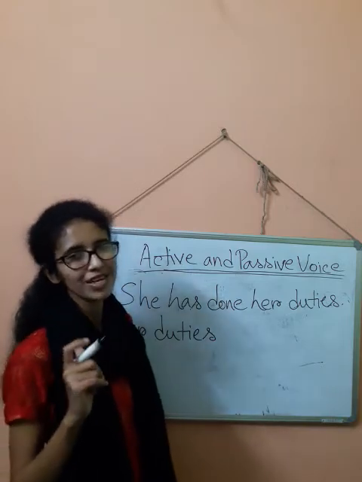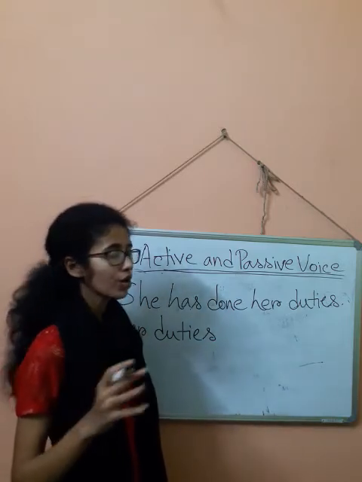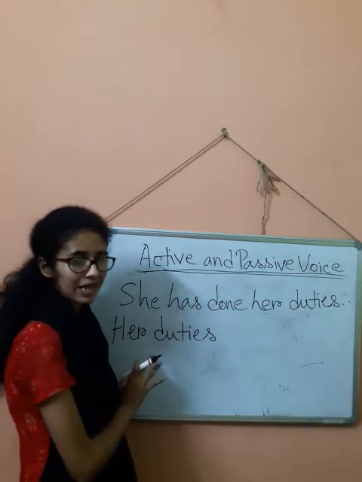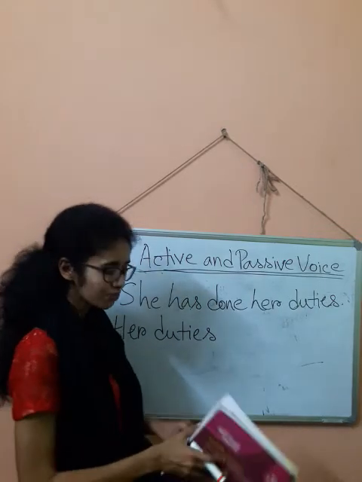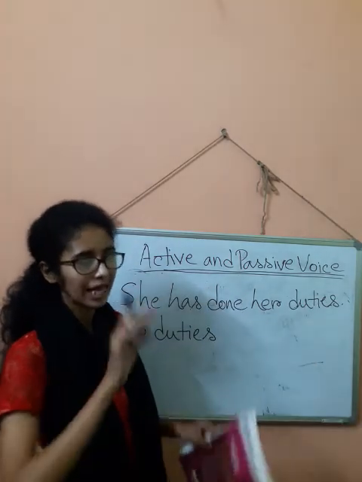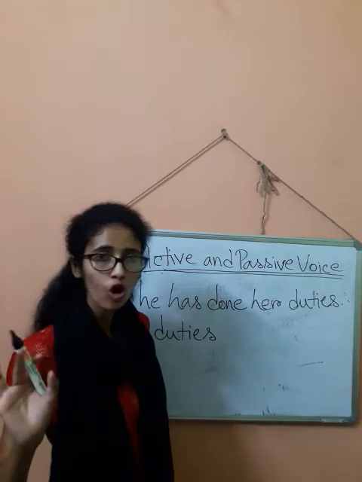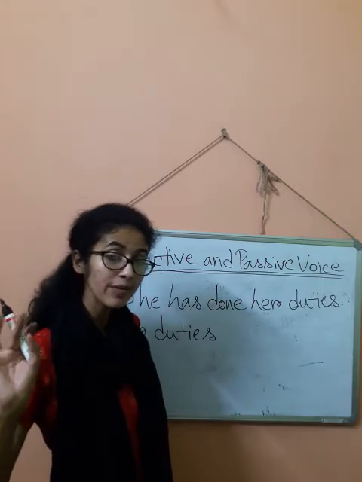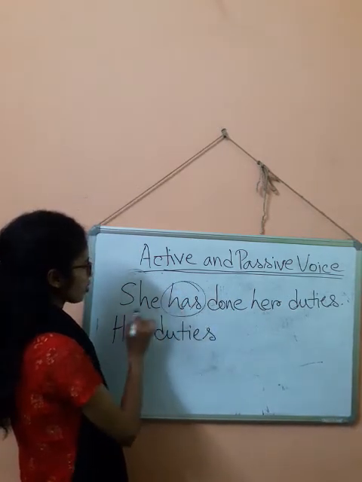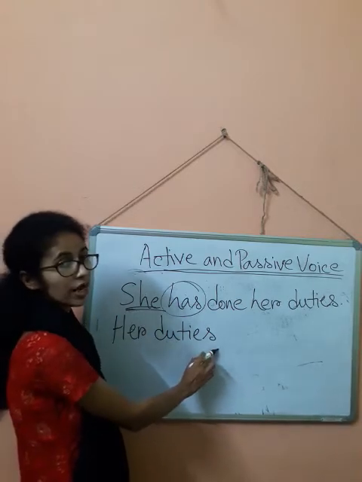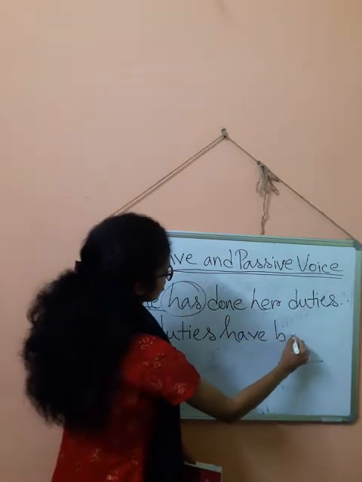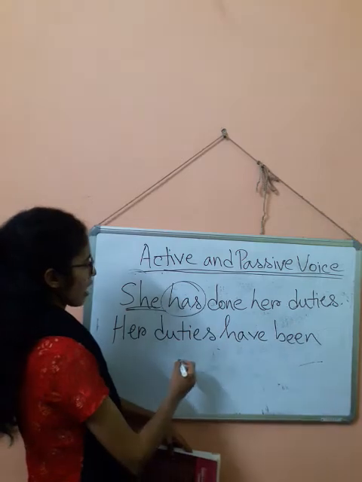I'm getting confused now. Present perfect tense. We will, obviously, the active voice object will be the passive subject here. After that we will do, as you can see in your book also, has or have been. Has been or have been. B-E-I-N-G, no, that is in continuous tense. This is been, B-E-E-N. So what will we use, have been or has been? In active voice it was has because third person singular number, but here third person plural number. So no has been, it will be have been. Her duties have been.